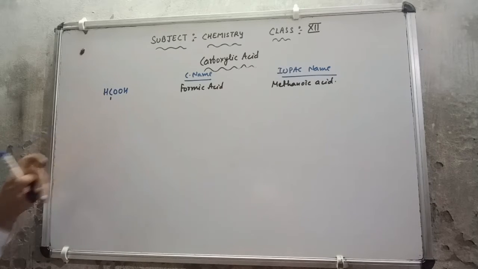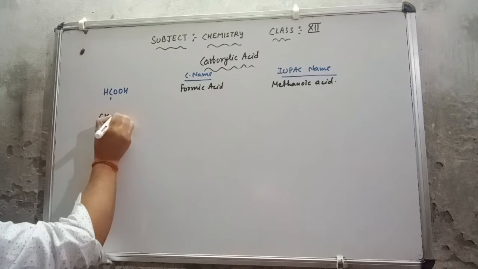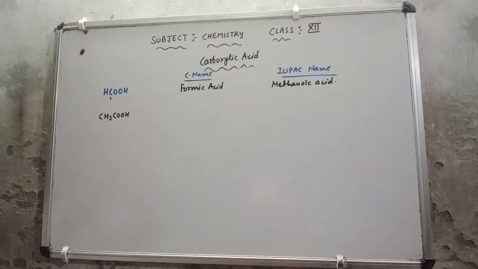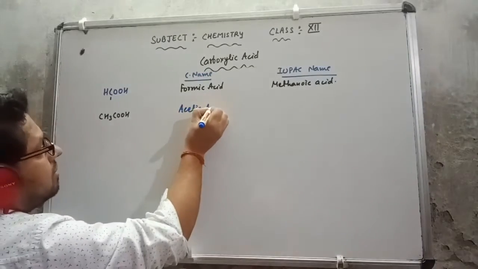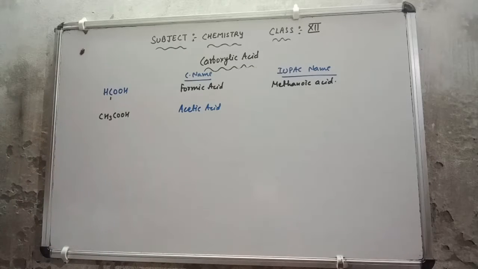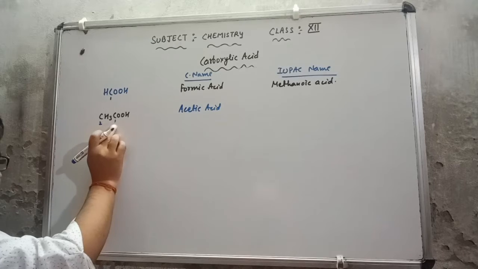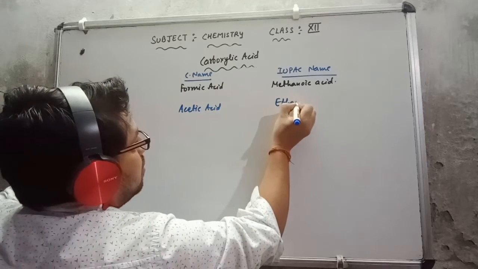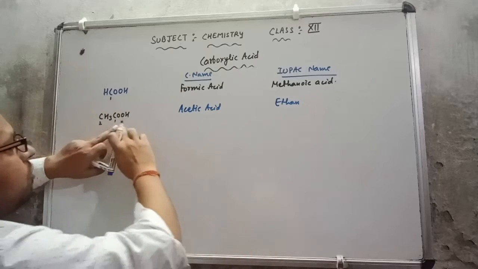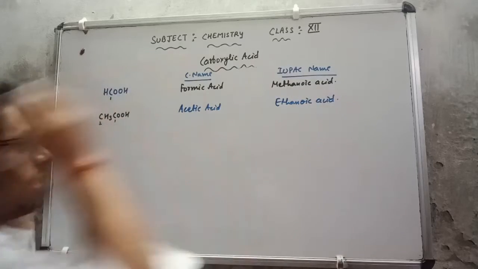Same, suppose I am going with the second member. So this is CH3COOH. The common name of this is acetic acid. Now I want to give the IUPAC name. So this will be 1, 2. Again I am going to count the carbon which are present in the carboxylic. For 2 carbon it is ethane, I have removed the e, and for carboxylic we know that oic acid is there. So this is ethanoic acid.